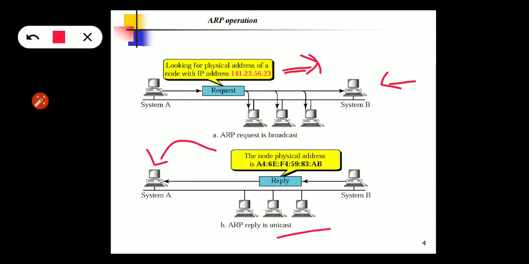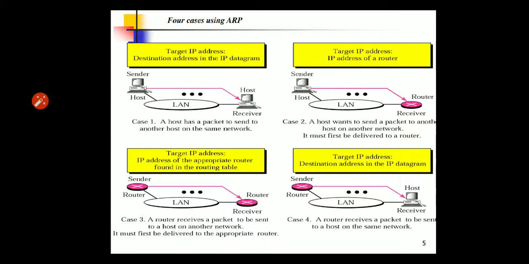Now we see the next four cases using ARP. In the first case, as you can see in the diagram, the sender is a host and wants to send the packet to another host on the same network. In this case the logical address that must be mapped to the physical address is the destination IP address in the datagram header. In the second case, the sender is a host that wants to send the packet to another host on another network.